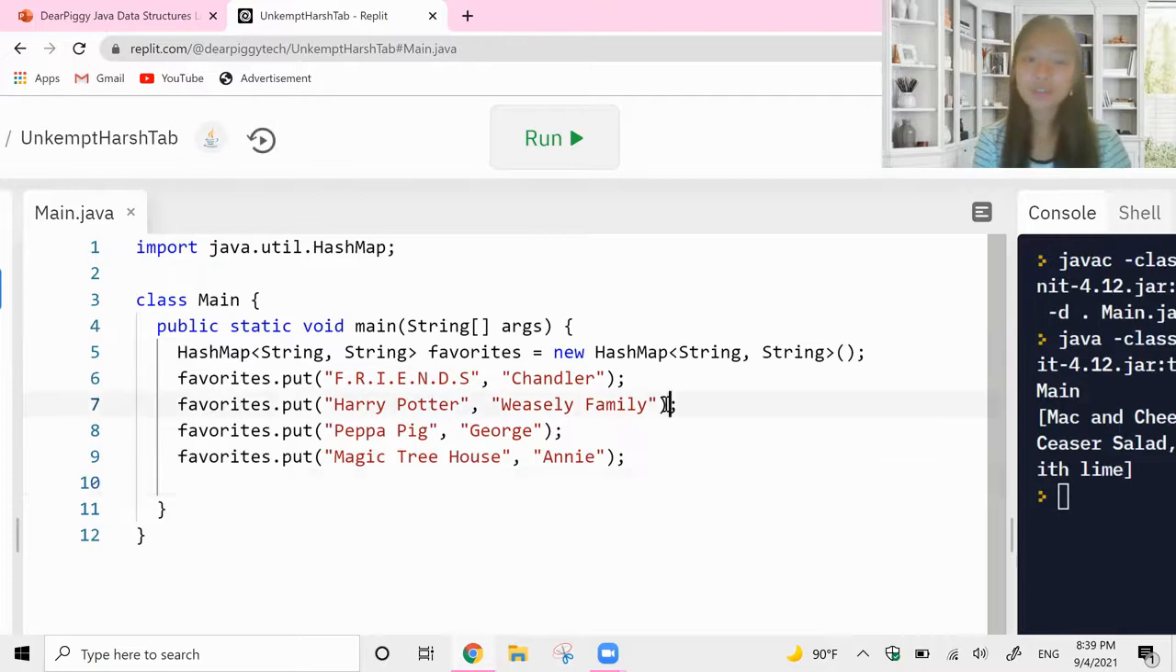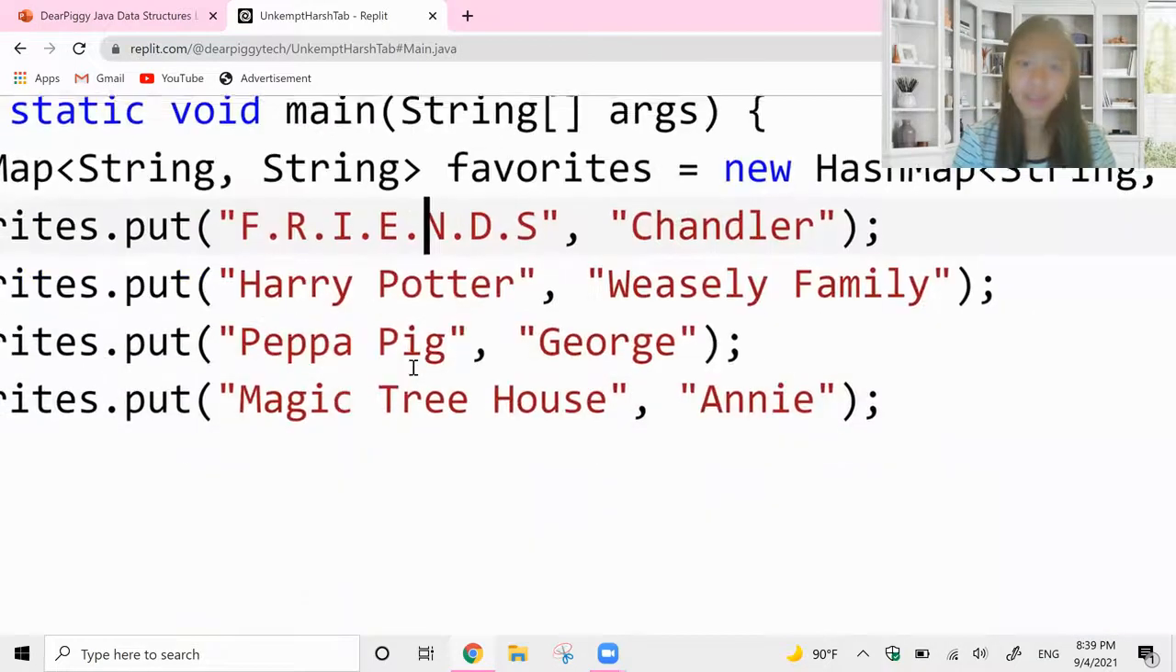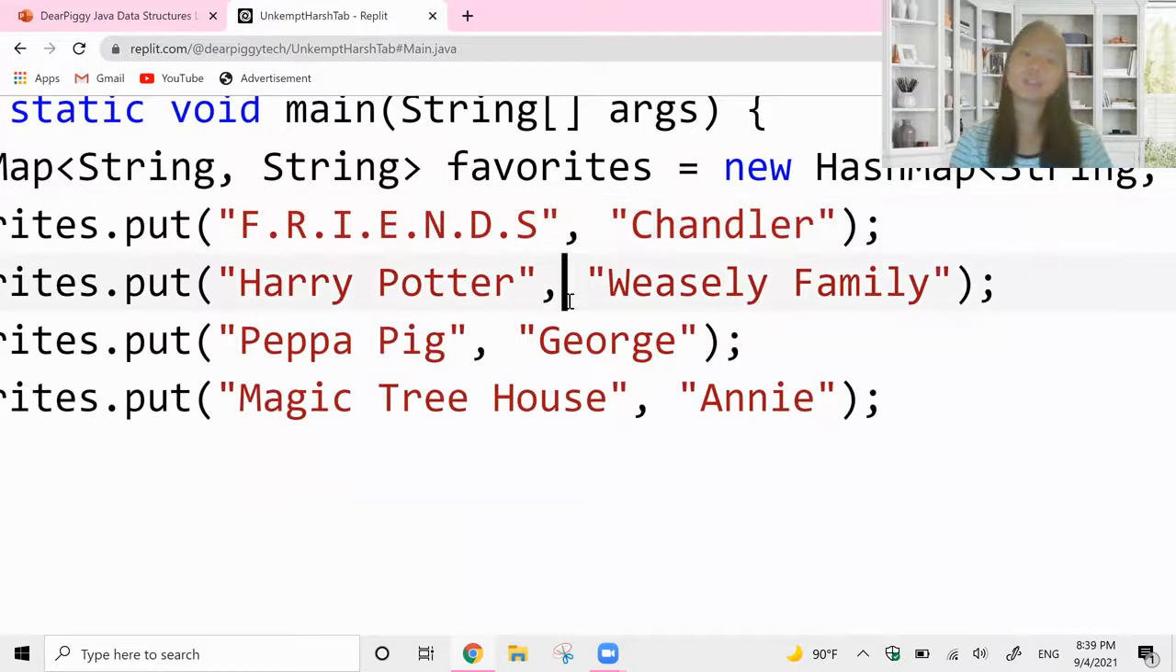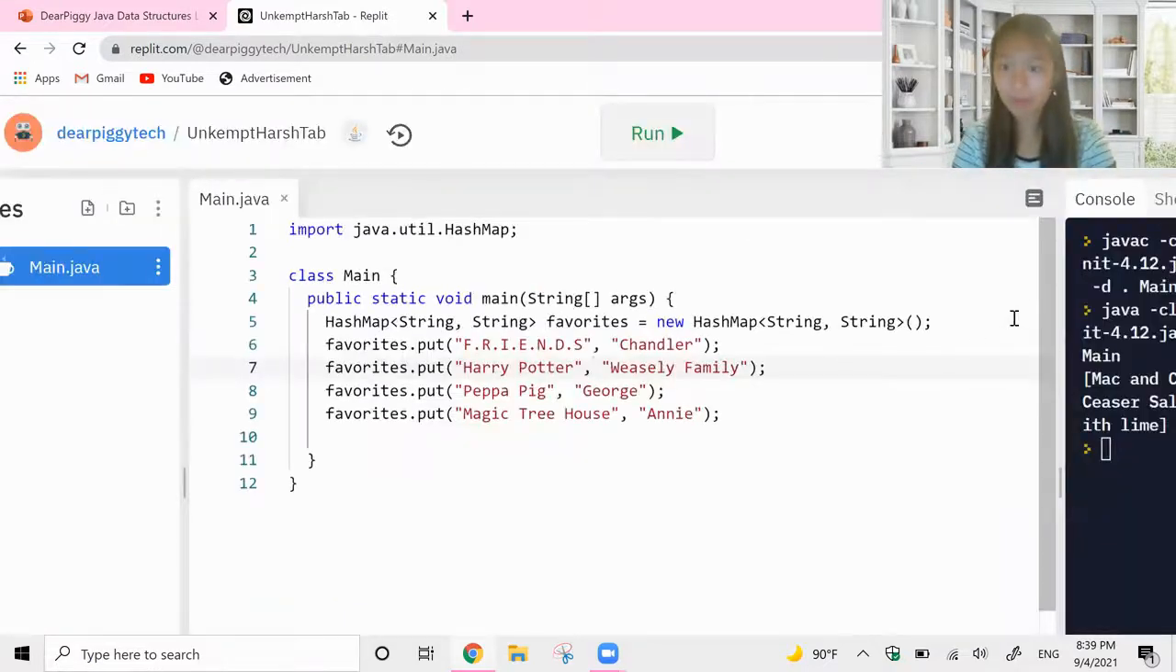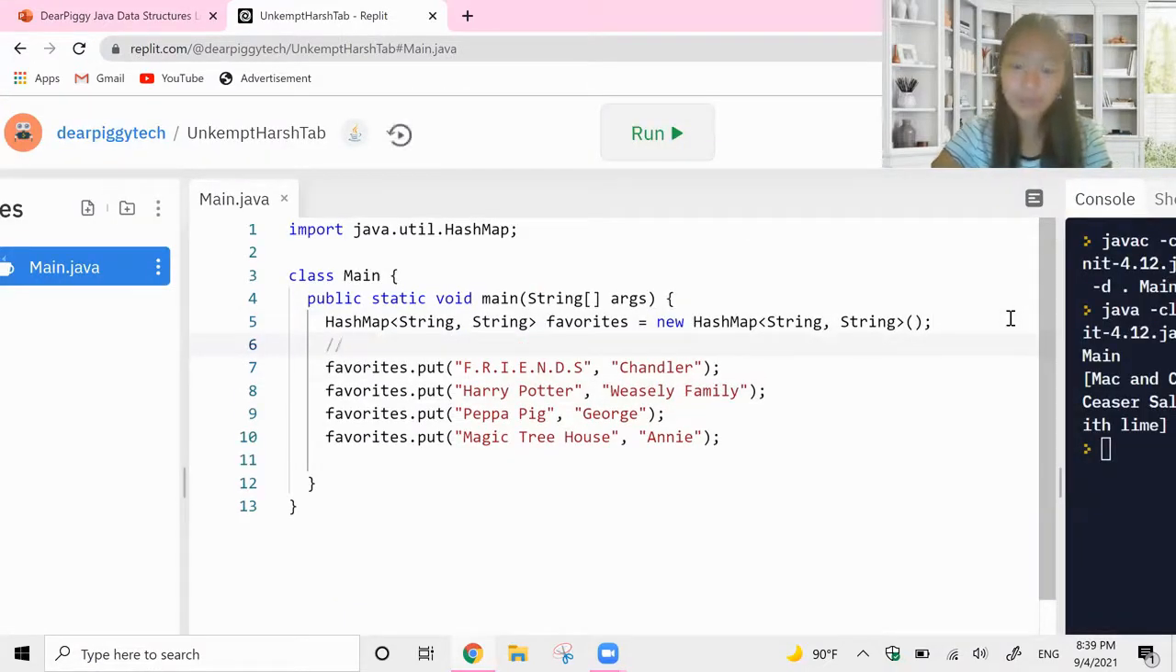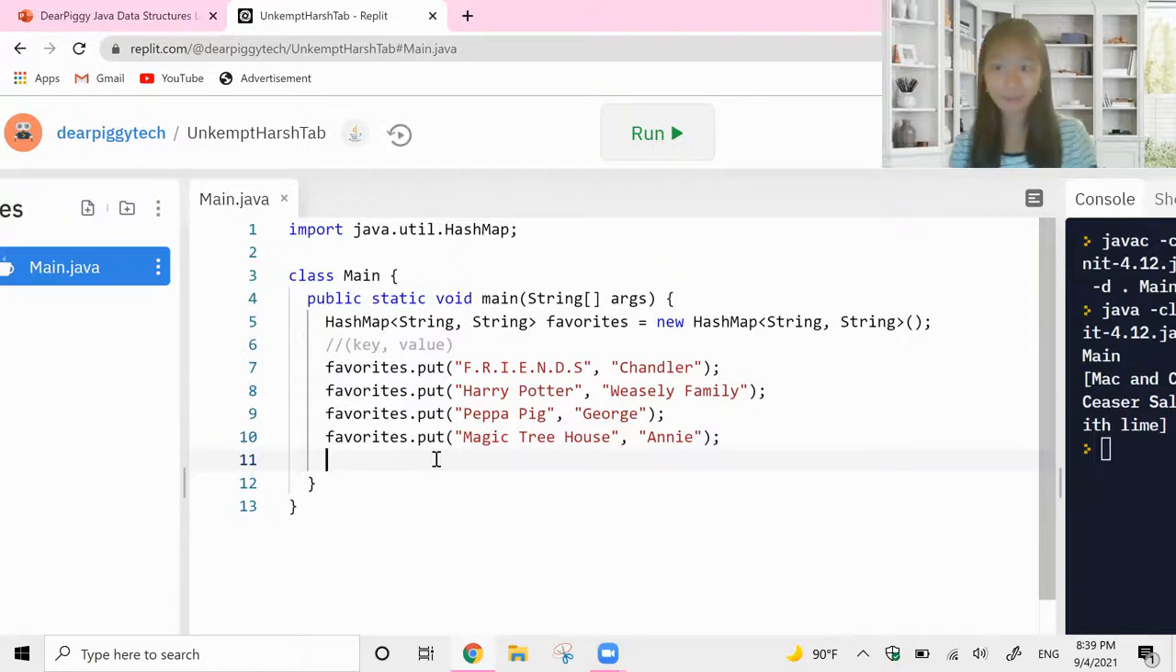Okay, so we have two. Notice how everything again comes in pairs and is separated by commas. So just to reiterate, and I'll write this in a comment as well, we have key values. The first one is a key. So Friends, Harry Potter, Peppa Pig, and Magic Tree House are keys. And Chandler, Weasley family, George, and Annie are values. So we have created our hash map. Congrats, guys. And you guys probably have a lot of things to make fun of me about for my favorite TV show and books, but that's another subject for another day.